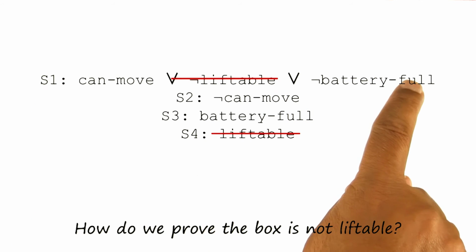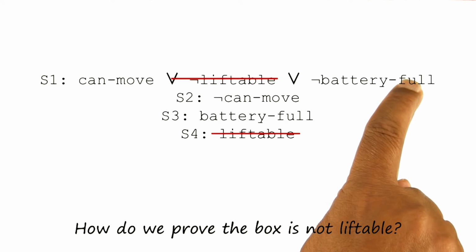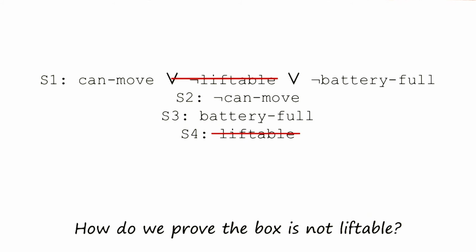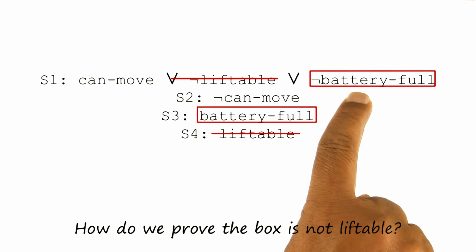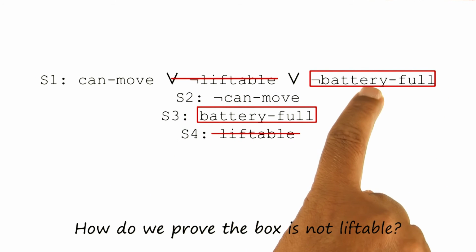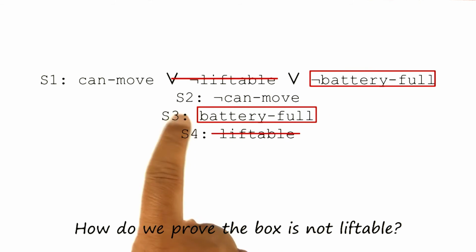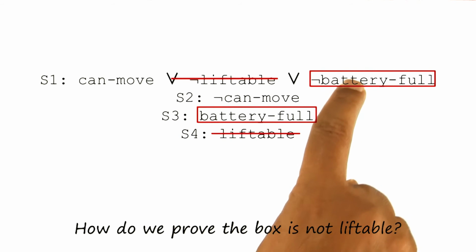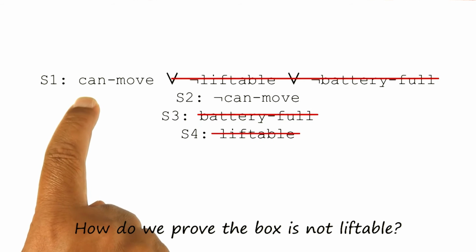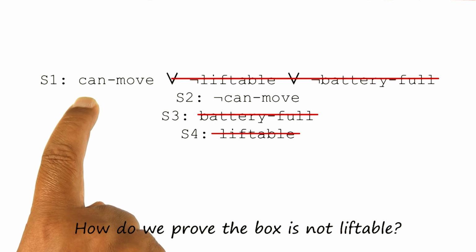Now, in this sentence S1 that is under consideration currently, we have two literals. We can begin with either one of them. Let us begin with not battery full. We'll try to find a sentence which contains a negation of this particular literal. There is a sentence S3 which is a negation of this, so we'll resolve on this: battery full and not battery full, because they both cannot be true. We'll drop them. Now in sentence S1 we are left with just one literal, can move.